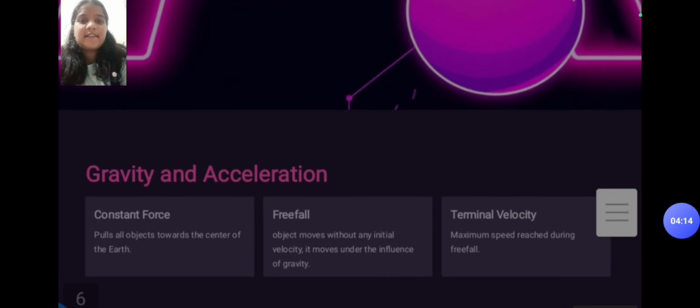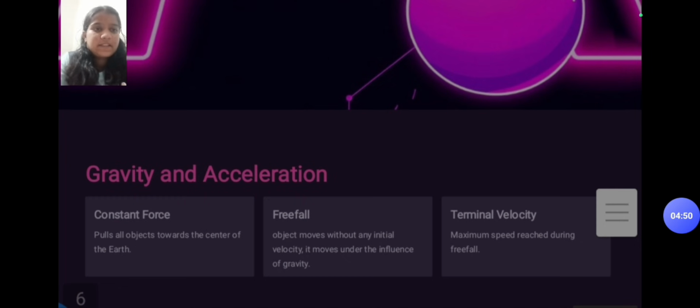Gravity and acceleration. Constant force. A force that pushes objects towards the center of the earth is called a constant force. Examples of constant force are gravitational force, tension in a rope, and rocket thrust in space. Free fall. Objects move without any initial velocity. They move under the influence of gravity. Free fall is due to acceleration due to gravity, with no air resistance, and is uniformly accelerated motion.